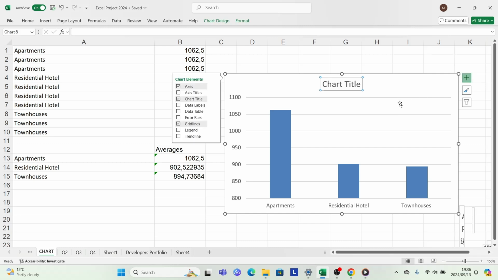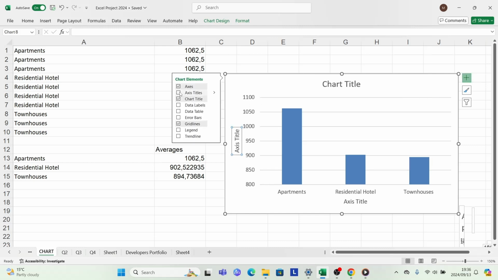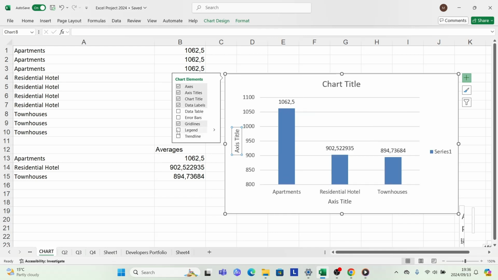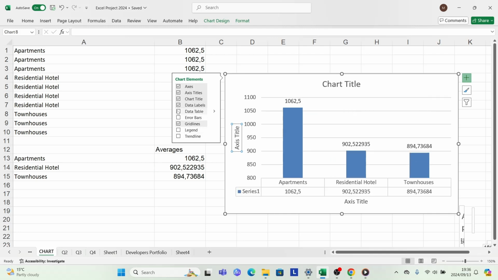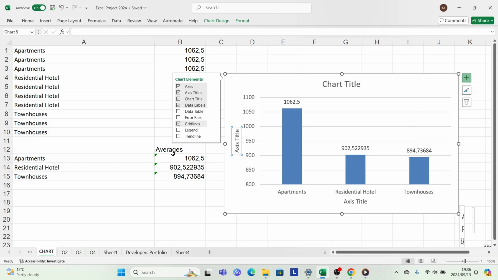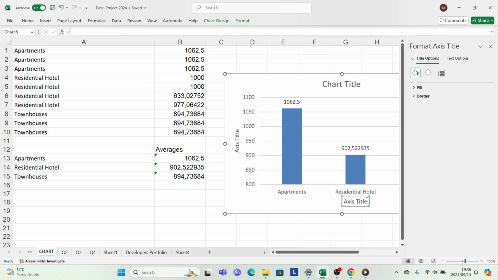You can label the axis, data labels. It will show you the data labels here. The trend line, legend, error bars, data label, etc. Now let's label our axis. Let's start with our x-axis.